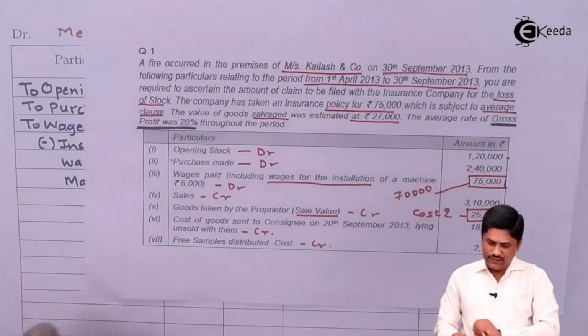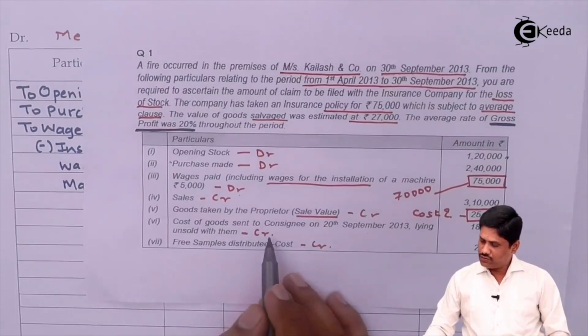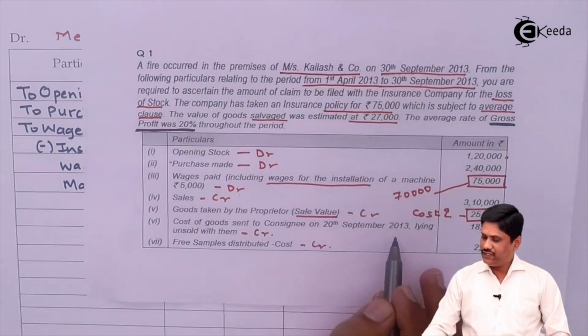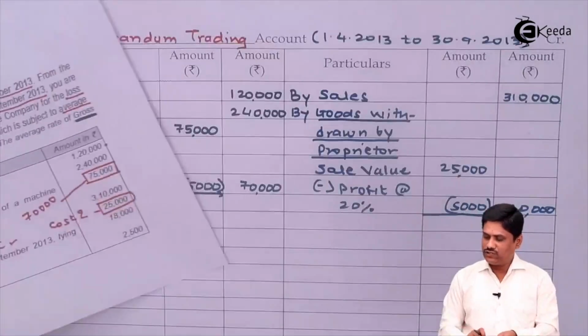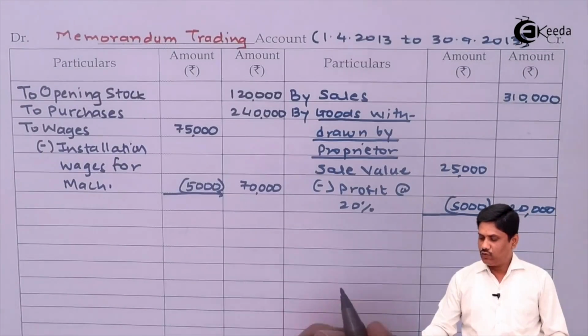Next amount to be considered is cost of goods sent to the consignee on 20th September 2013 lying unsold with him. Means can I say goods are sent out? Means there is outgoing of goods.